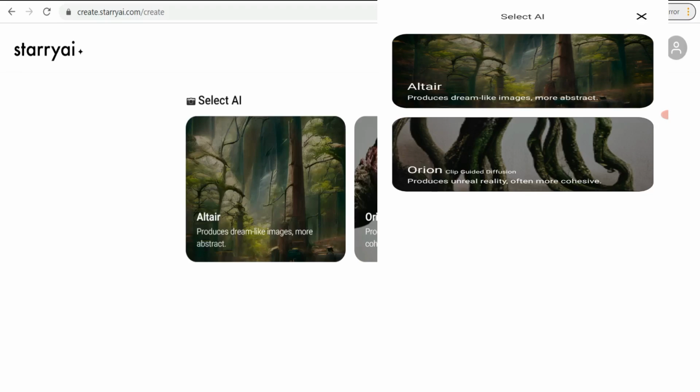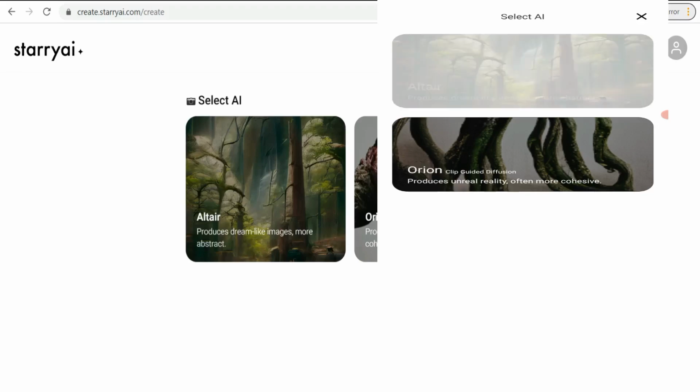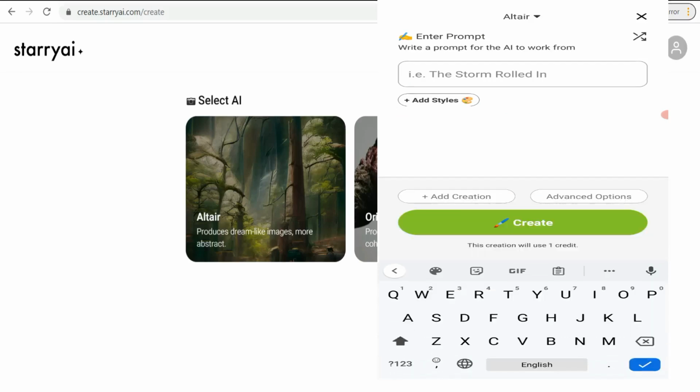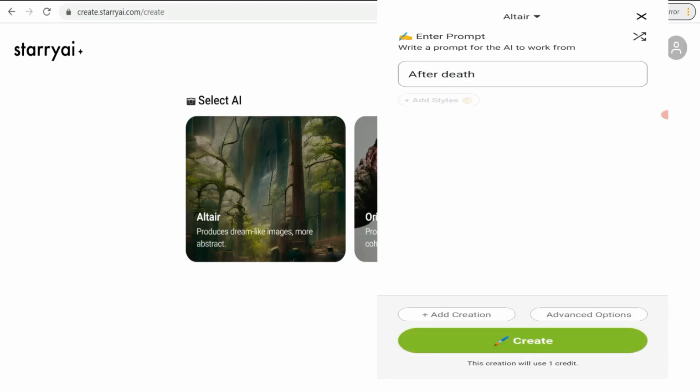Altair produces dreamlike images, more abstract, and Orion produces often more cohesive images. So we can select the first engine, and then we can insert your idea or your seed keyword. For example, we can insert here after death. And now you have to add styles to your image.